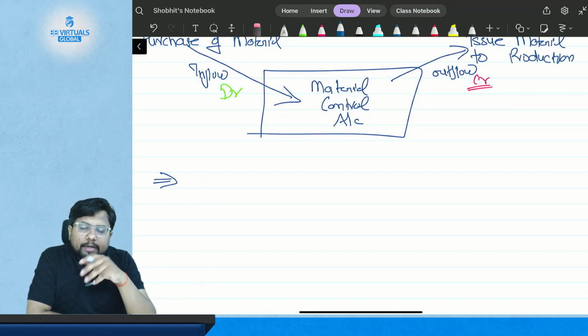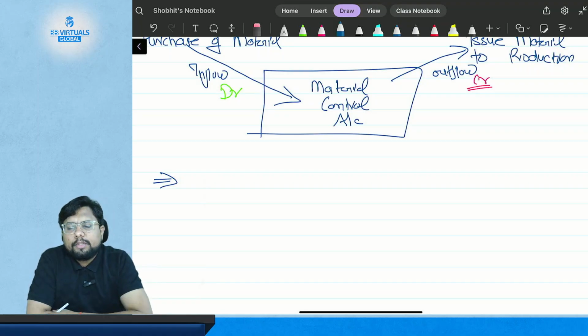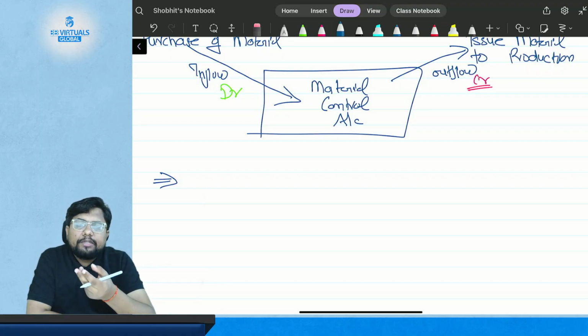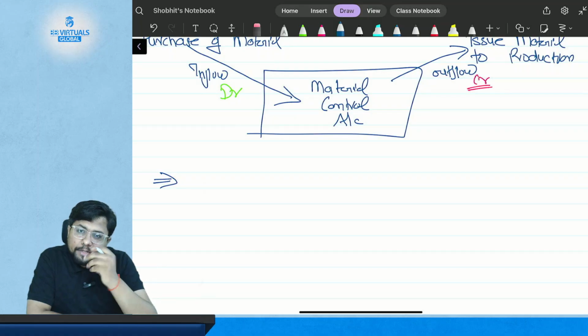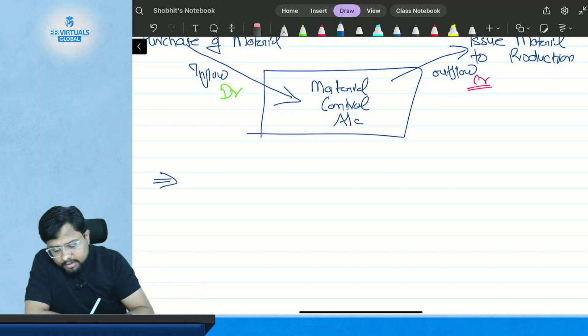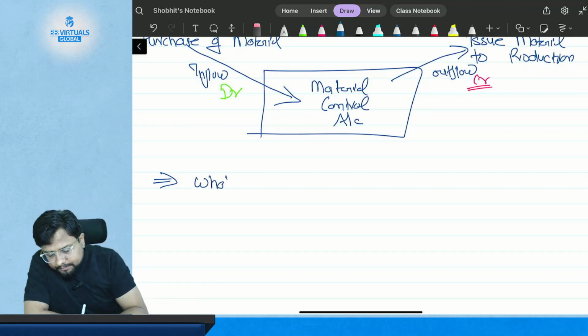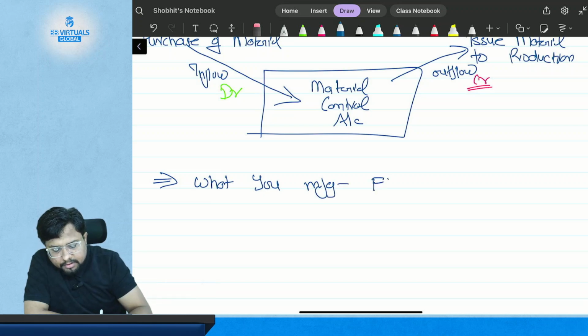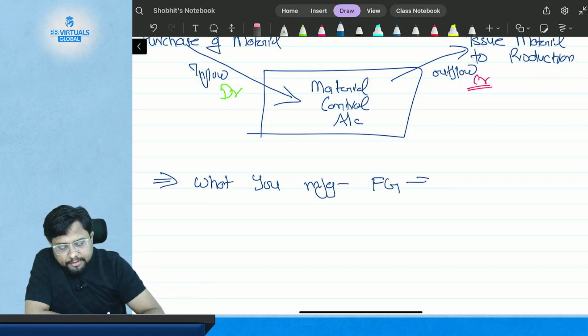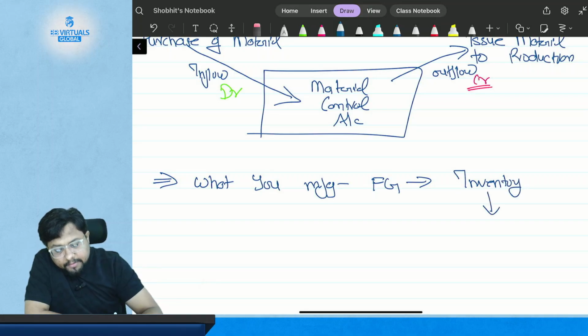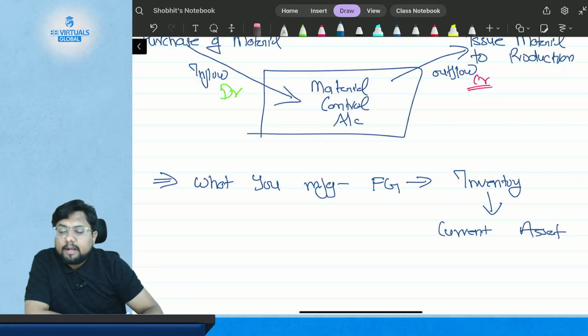Who are you? You are the manufacturer. So what do you manufacture? The finished goods. And what is the finished goods to you? It is your inventory. And what is inventory to you? It is your current asset.